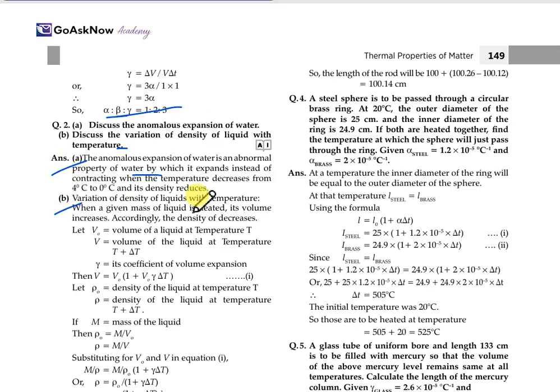So for the variation of density of a liquid with temperature, when a given mass of the body is heated, its volume increases and accordingly the density decreases. V naught is the volume of the liquid at temperature T, V is the volume of the liquid at temperature T plus delta T, and gamma is its coefficient of volume expansion. Then V is equal to V naught into (1 plus gamma delta T). This is equation 1. Rho naught is the density of the liquid at temperature T, rho is the density of the liquid at temperature T plus delta T.